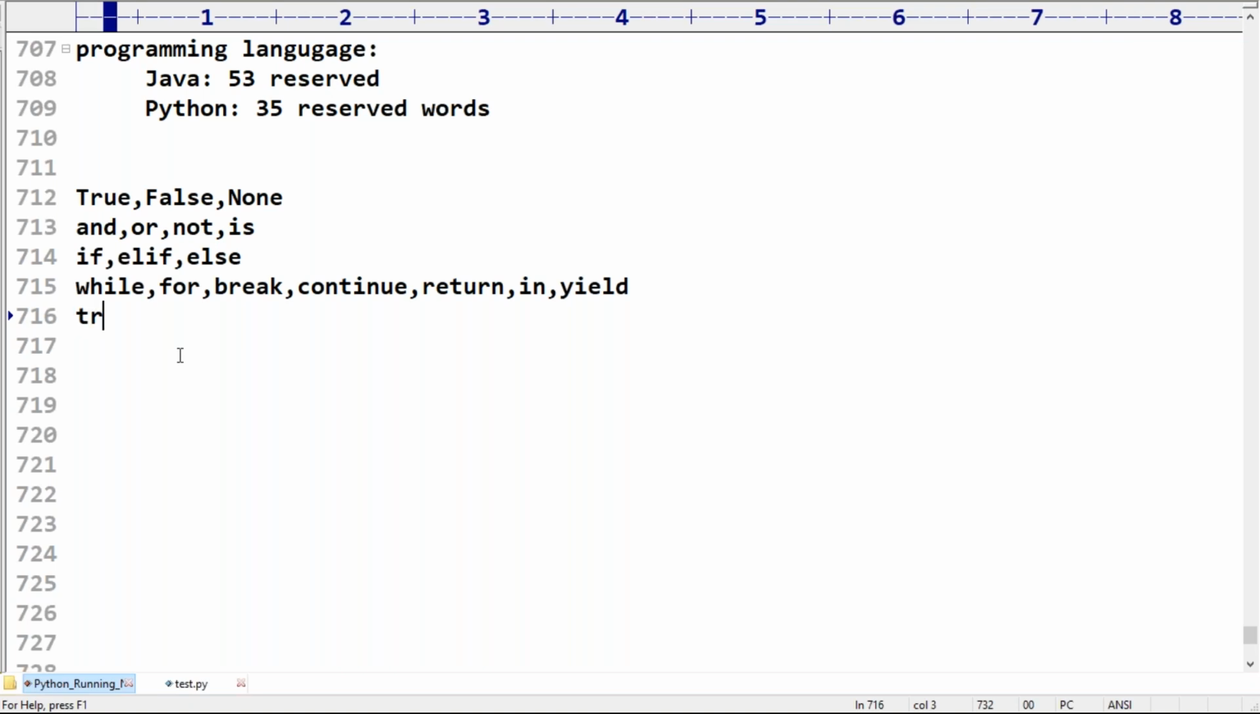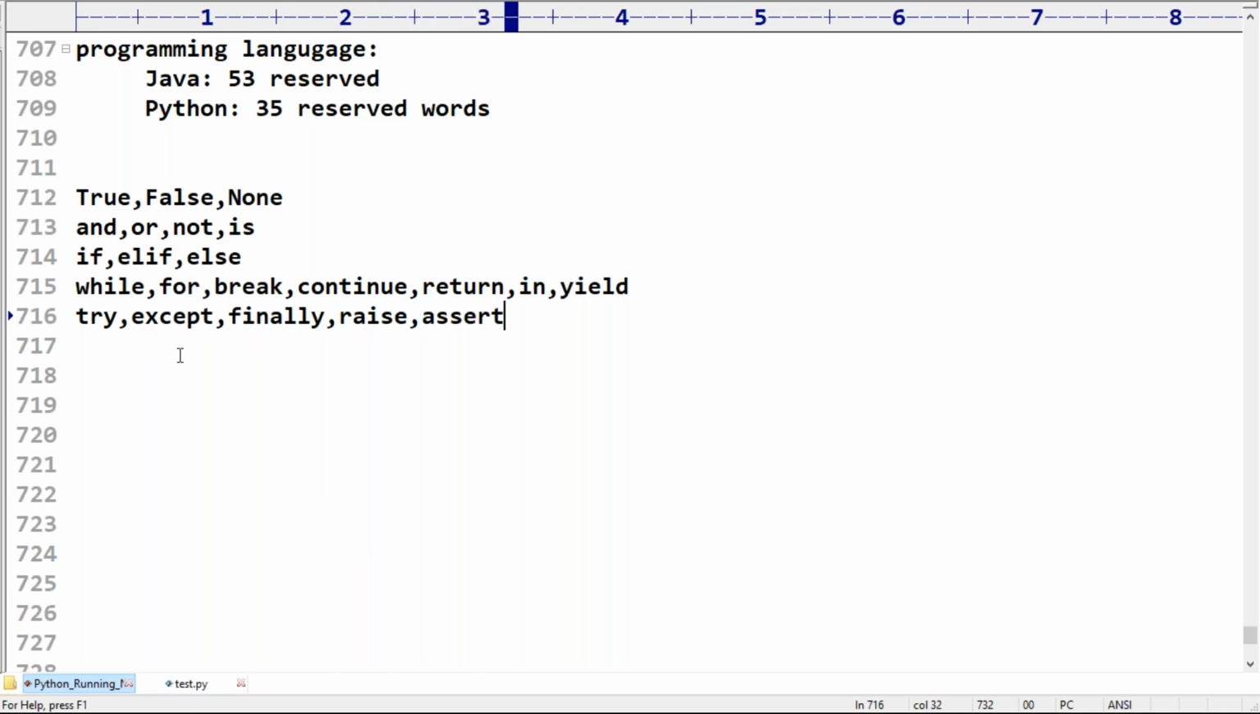Next, do you know the try block? People who are coming from Java know try, catch, finally. In Python, the equivalent word is except, not catch. The equivalent word is except. Try, except, finally. Next, raise.